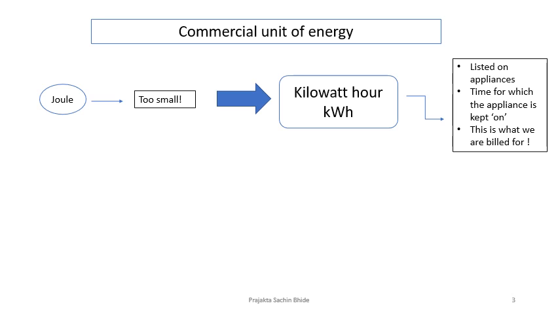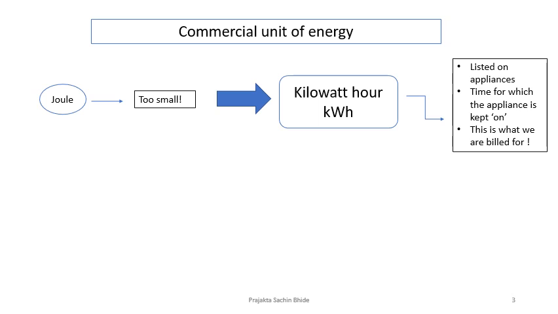Where do we use this? If you go back and check all the appliances at home, you will find a kilowatt hour capacity mentioned on that appliance. It is actually the energy that appliance is going to use, for the time for which that appliance has been working. So if I work a particular appliance for say 1 hour, then that appliance will consume maybe say 20 kilowatt hour energy.